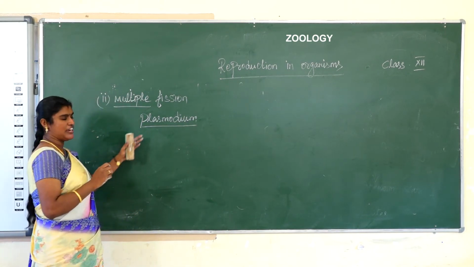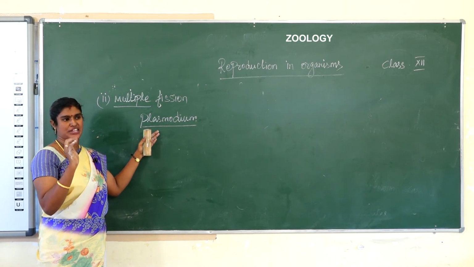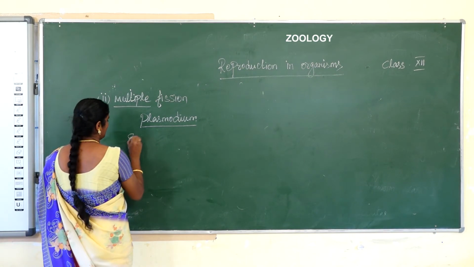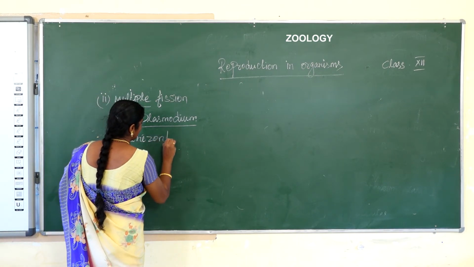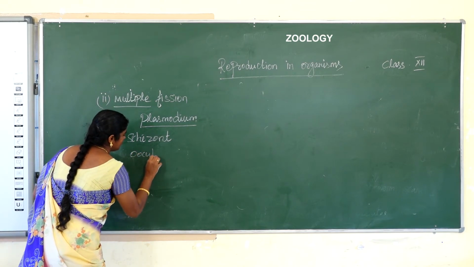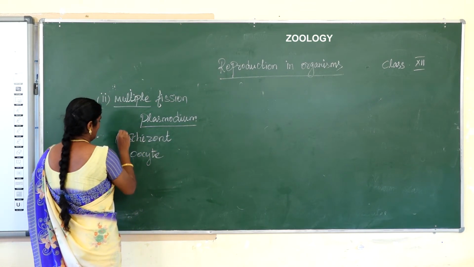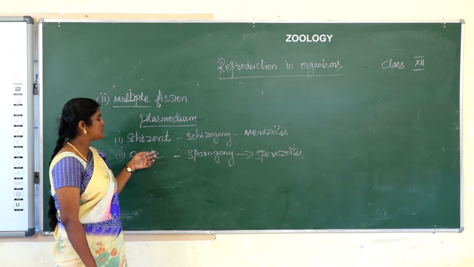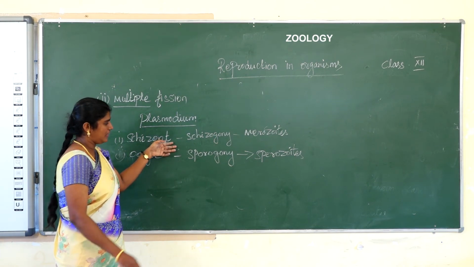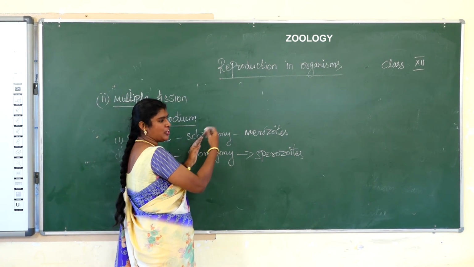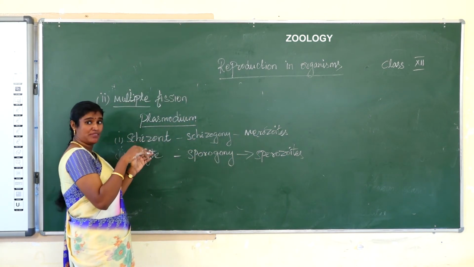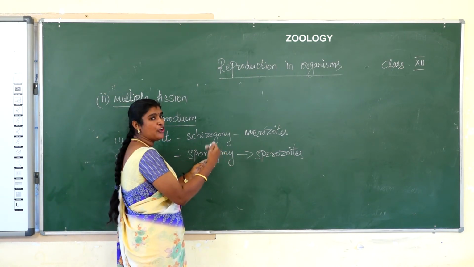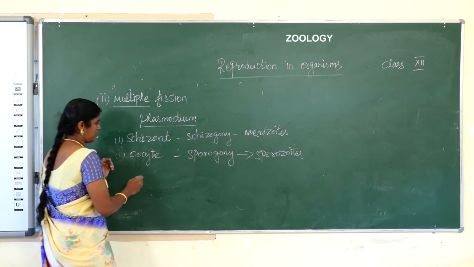In Plasmodium, multiple fission occurs in two stages. First one, the schizont stage, another one, the oocyst stage. When multiple fission occurs in the schizont stage, it is called schizogony, and the new individuals are called merozoites. When multiple fission occurs in the oocyst stage, it is called sporogony, and the new individuals are called sporozoites.